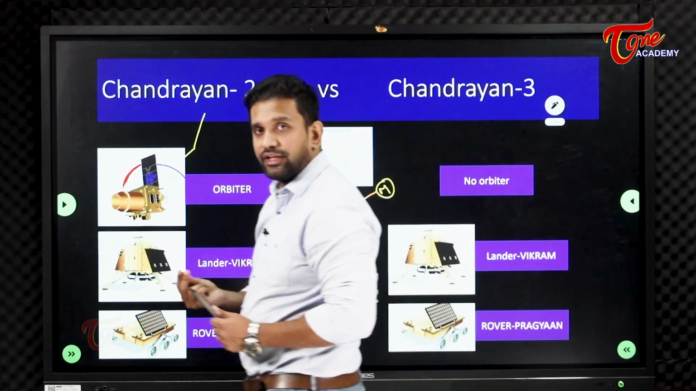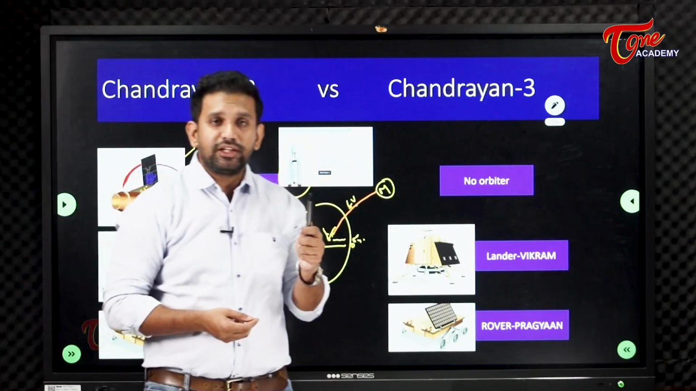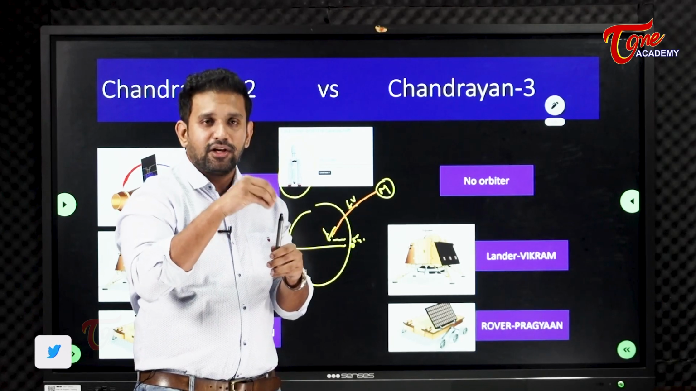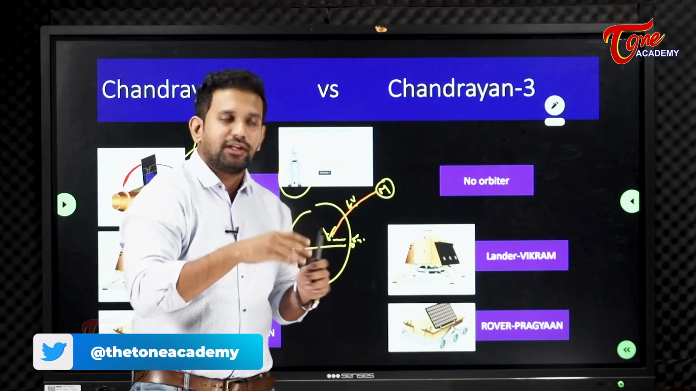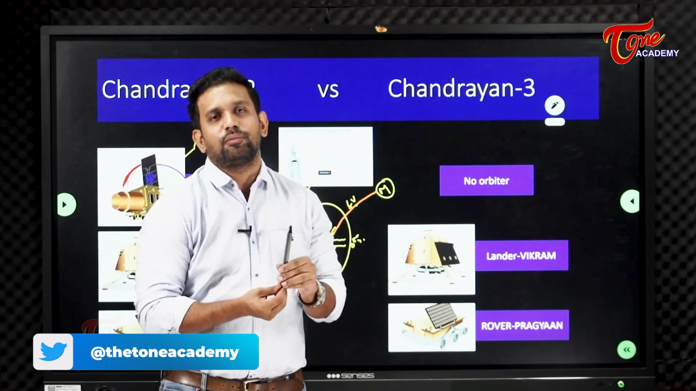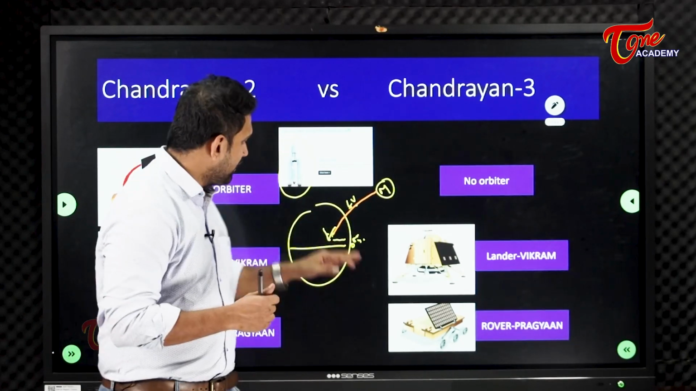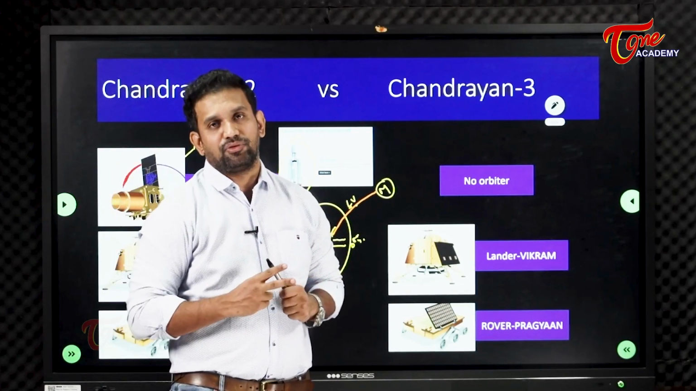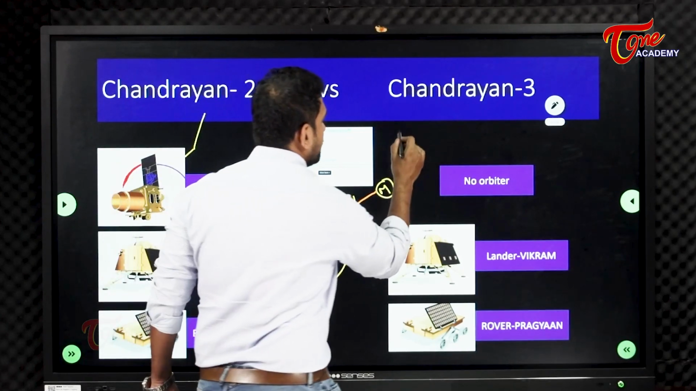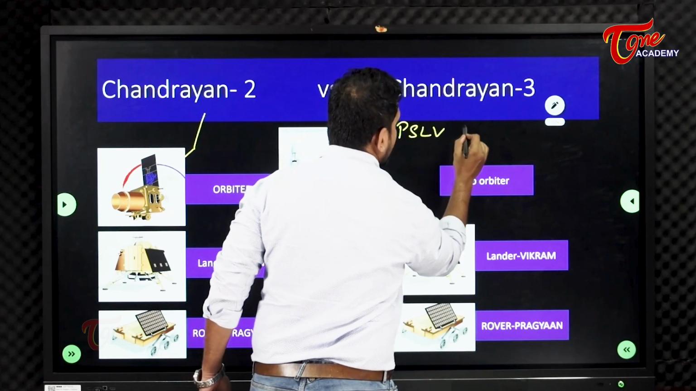Just like a rocket, during Diwali you have a rocket. On that rocket you can put a balloon also. You can expect that the balloon is the 3 components, and the rocket is your normal Diwali rocket. Here we call it a launch vehicle. And we have 2 types. One is PSLV, Polar Satellite Launch Vehicle. Another one is GSLV.